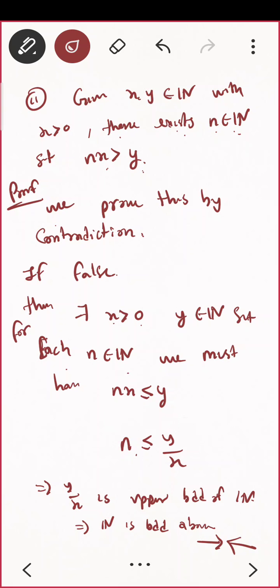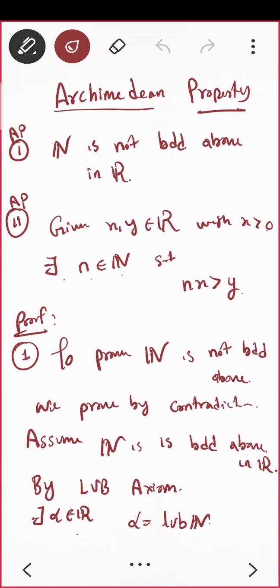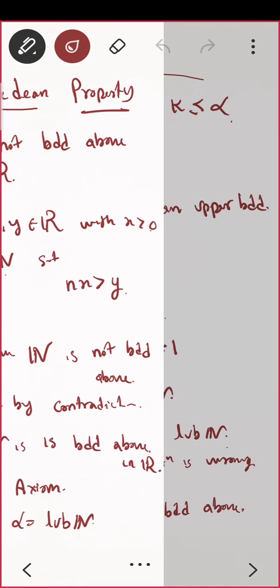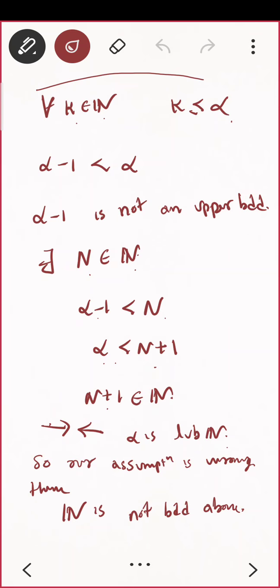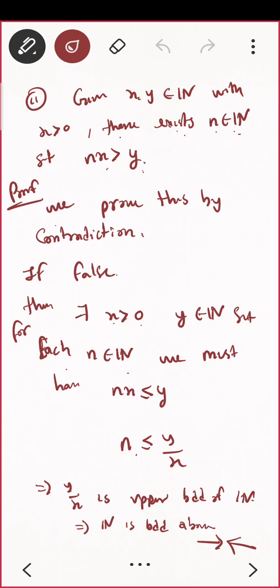Good. Just go through both the proofs once again, because we will be using this proof all the time. And the same technique of LUB will be used everywhere. The technique we used with LUB: take a number which is less than LUB, and that will not be an upper bound. I'll be giving one more proof, don't worry. Let me define one more property or principle, that is called the well ordering principle.